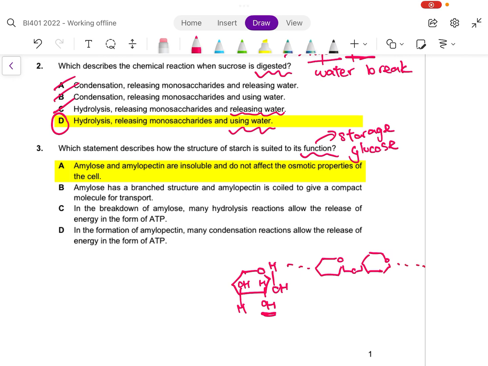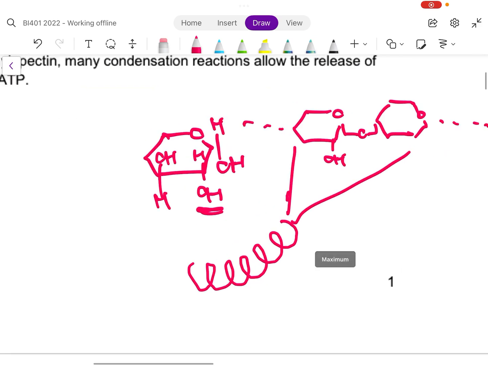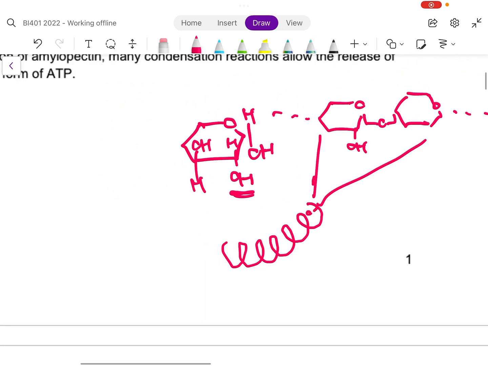When they condense together, I'm going to zoom in, they form a helix. It adopts a very helical conformation. What's interesting is that all the OH groups end up pointing inwards.